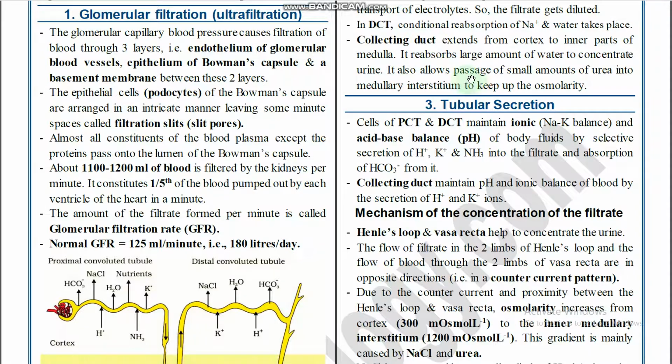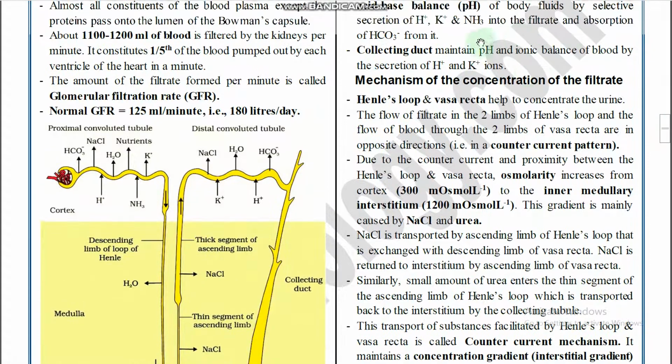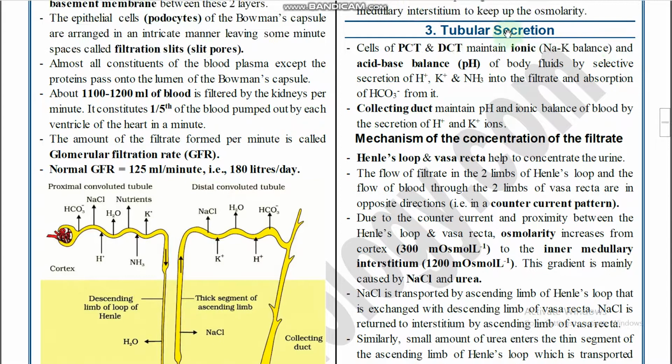It also allows a small amount of urea to pass into the medullary interstitium to keep up the osmolarity. So in the diagram given here, urea is going to be absorbed from the collecting duct into the medullary interstitium. For what purpose? For the maintenance of osmolarity, right? This is regarding secretion, and this is regarding absorption.